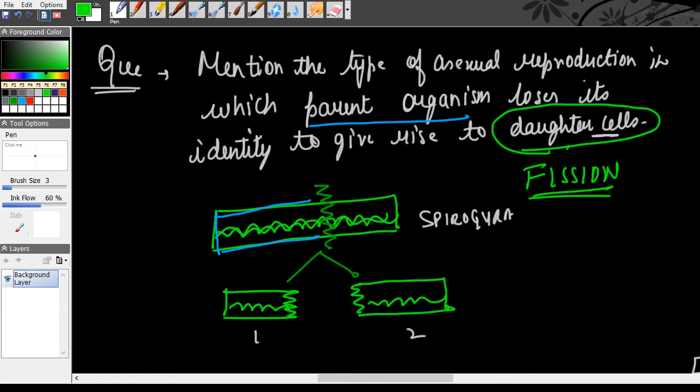Inside the cyst, its nuclei are going to divide continuously, and ultimately they will all develop plasma of their own. And when the cyst breaks, these Plasmodium cells will be set free, and ultimately there will be many Plasmodium daughter cells. So that is why the answer to this is fission and not fragmentation.